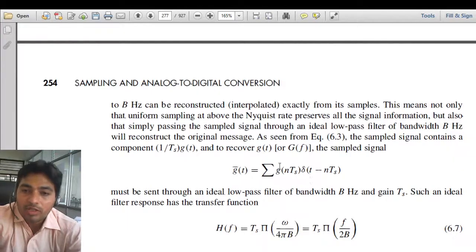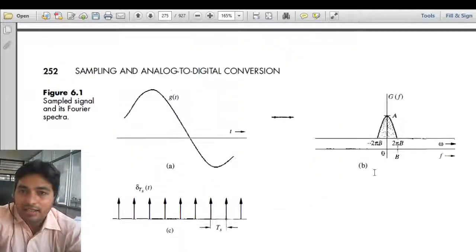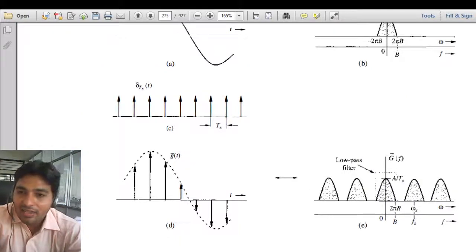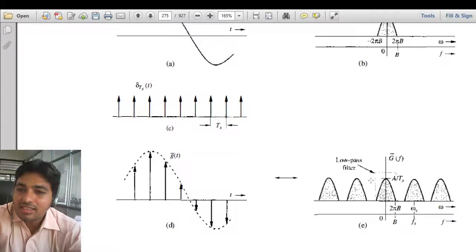Now, in order to recover the signal, our information lies only in this portion, and we have repeated versions of our information. So for reconstruction, we only have to recover any one portion of this band. Most probably we will recover only this band.